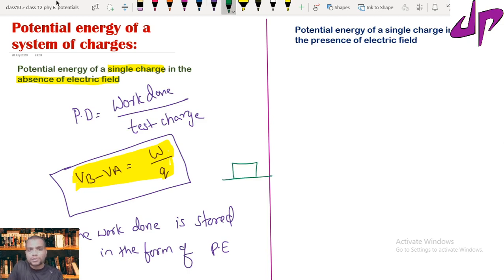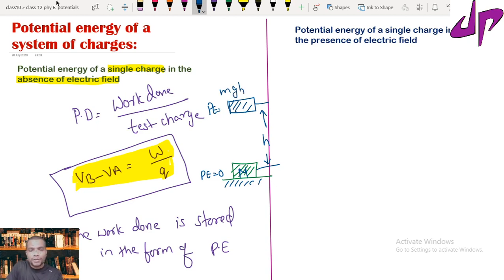Suppose you have a stone on the ground. This is a stone of mass capital M, located on the ground. Here you can take the potential energy as equal to 0. Suppose I lifted this stone to a height h. Now you know that it has potential energy in terms of mgh.